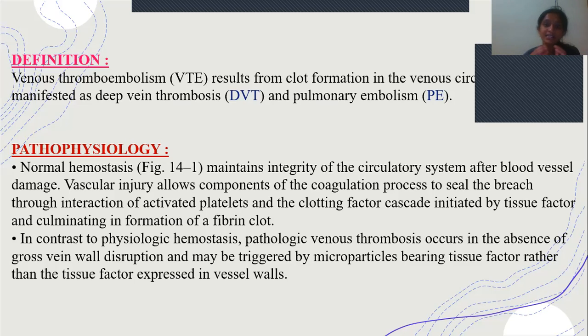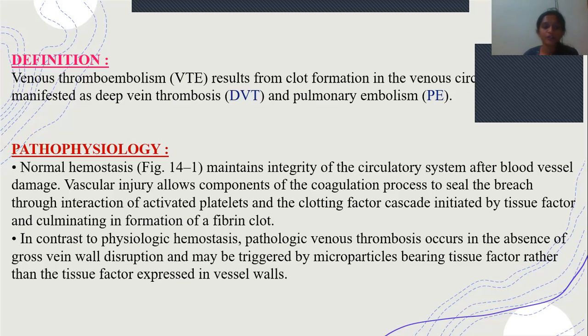So when this thrombus gets accumulated or settled in the deep veins of your legs, most commonly, then we call it deep vein thrombosis. And when this clot which is formed gets dislodged from that location and moves into the systemic circulation and passes through the pulmonary veins and arteries, then we call it pulmonary embolism. Pulmonary embolism is a very fatal condition. If pulmonary embolism occurs, the patient dies within a few minutes.